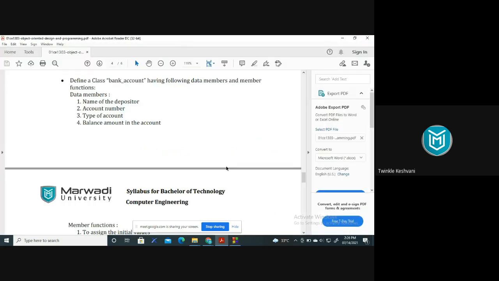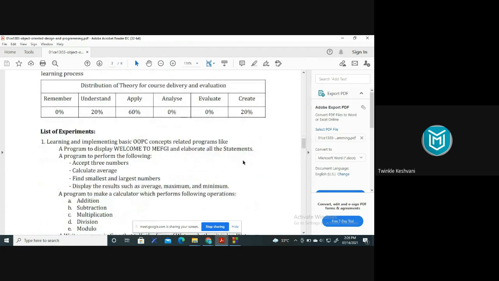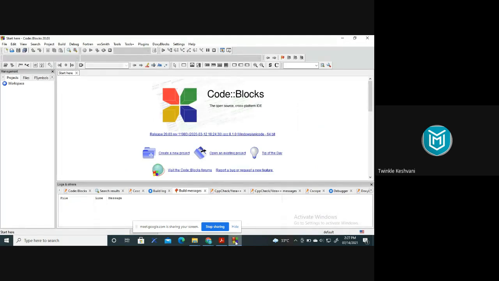Okay, so today we will do our first program. So let's have a look at the list of experiments. It is given over here: learning and implementing basic OOP concepts related program, like a program to display welcome to MEFGI and elaborate the statements. जैसे हमने C में जो first program किया था, that was about the hello world, right? It's similar to this program only. यहाँ पे हमें एक statement print करवाना है, that is welcome to MEFGI, right?